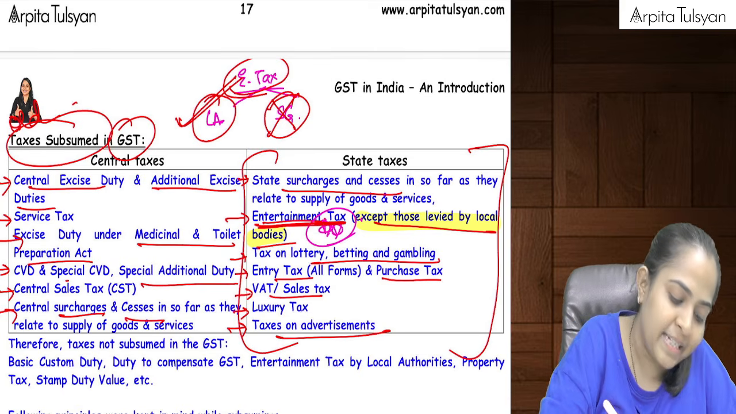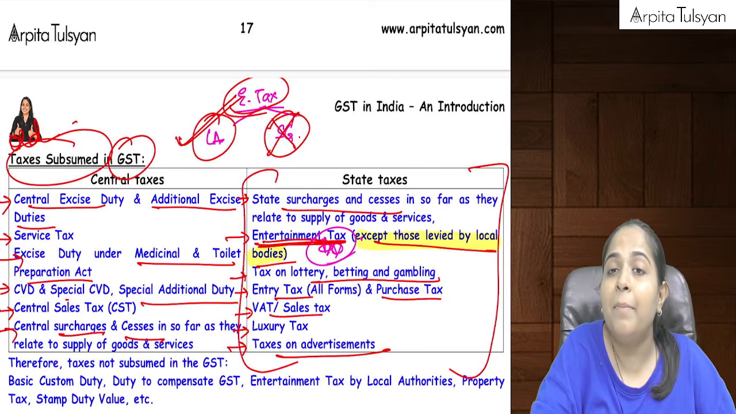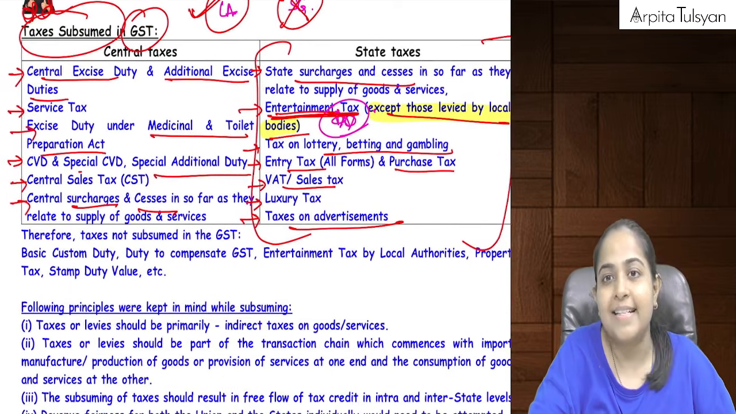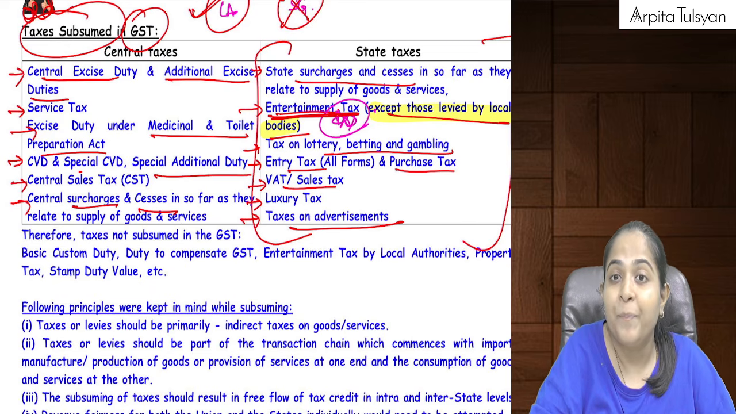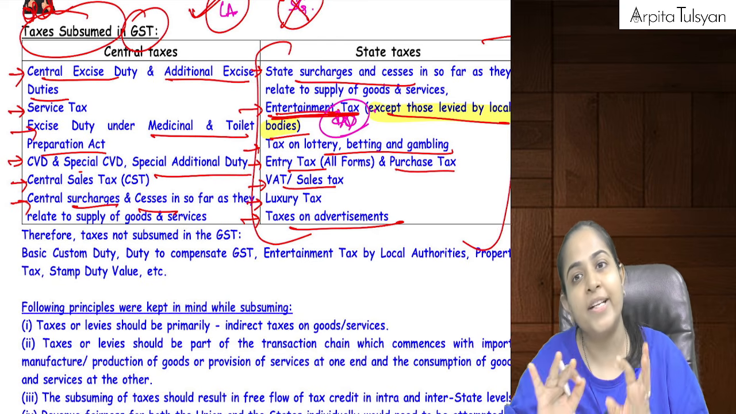Okay. Please remember this specific point about entertainment tax. Now, ma'am, what about other taxes? Like, what about customs duty? So customs duty was there earlier also, and customs duty is there now also.